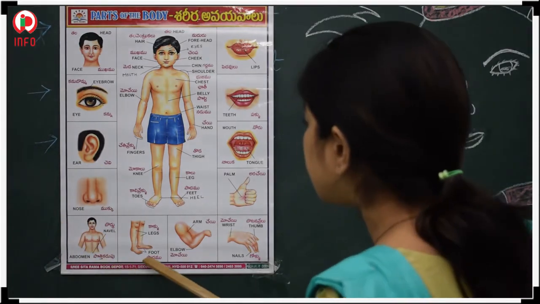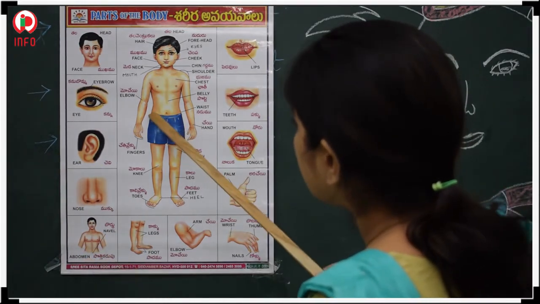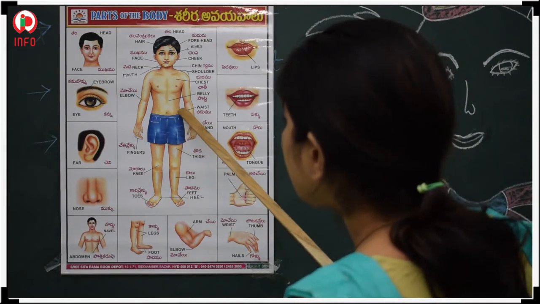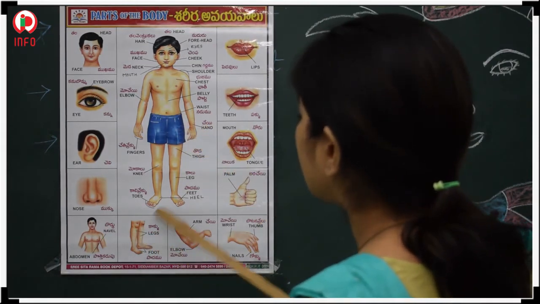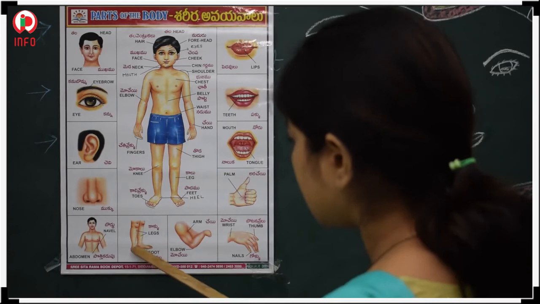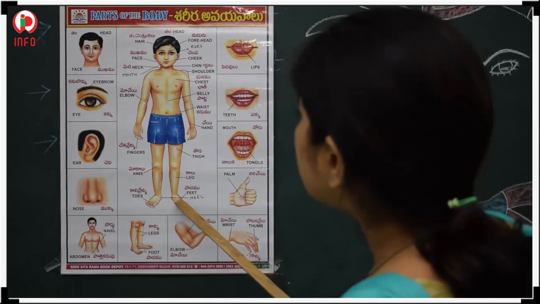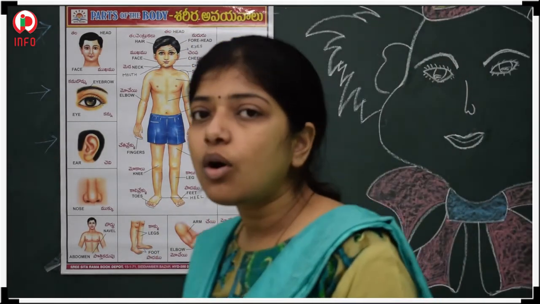Next, see here, this one is the abdomen. This portion is called the abdomen, and these two are the feet. This one and this one. So these are all the body parts.